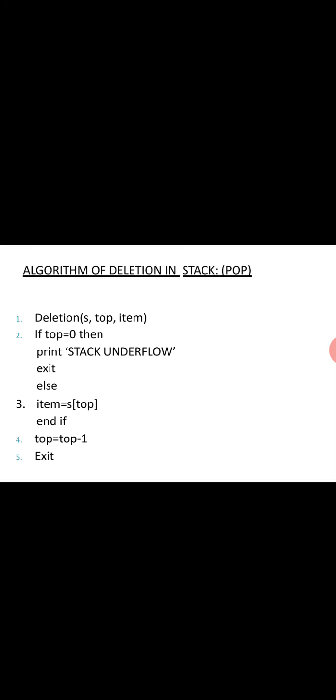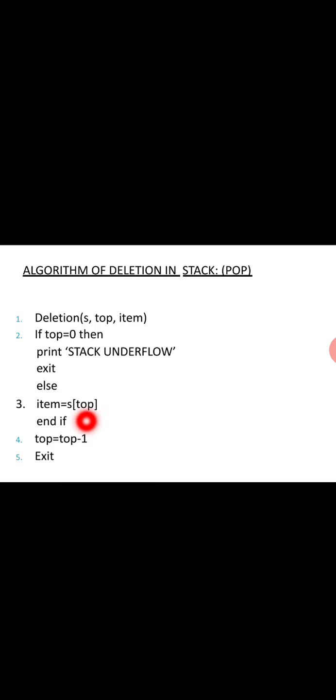The other one is pop. Pop means the algorithm for deleting from the stack. For deletion we also take three parameters: S, top, item. Initially, the top is equal to 0. In the previous diagram we already know that when top is equal to 0, there are no elements in the stack, so it is underflow. If this condition is false, you have elements in the stack, and we can go for item equals S[top]. For example, S[5] means the last element will be deleted. Whichever element we added last will be deleted first.